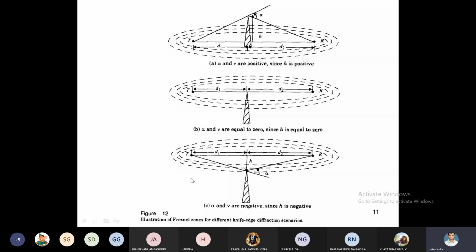Next, in the third case, the height of the transmitter and the height of the receiver are more compared to the obstacle. That is, it is under a valley point, where a valley is there in between transmitter and receiver. At that time alpha value is negative. When alpha is negative, V is also negative, and then H also has a negative value. These are the three scenarios we get in the Fresnel zone concept for different knife edges. It depends upon the height of the transmitter, height of the receiver, and obstacle height.